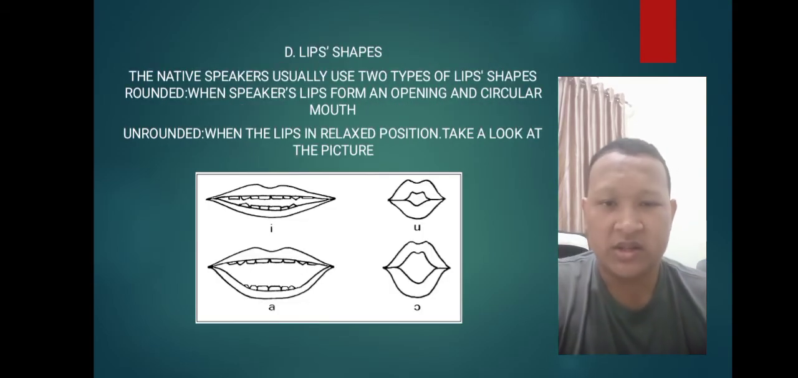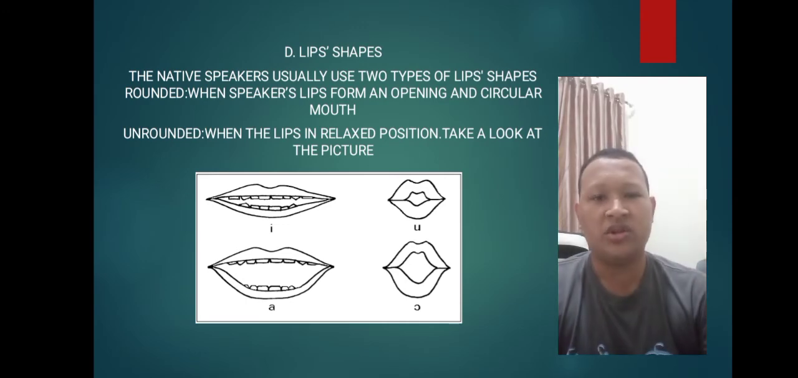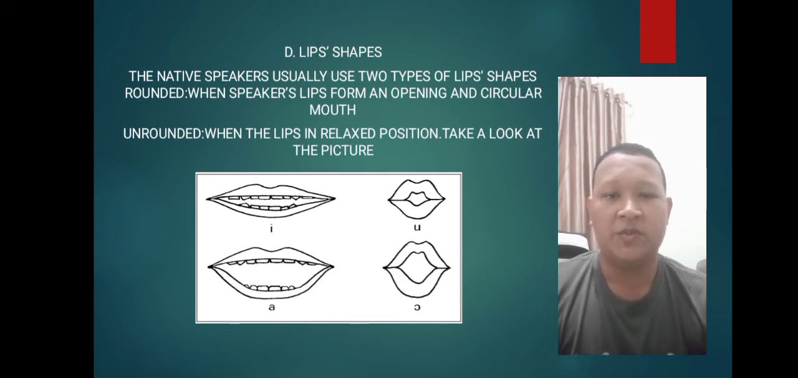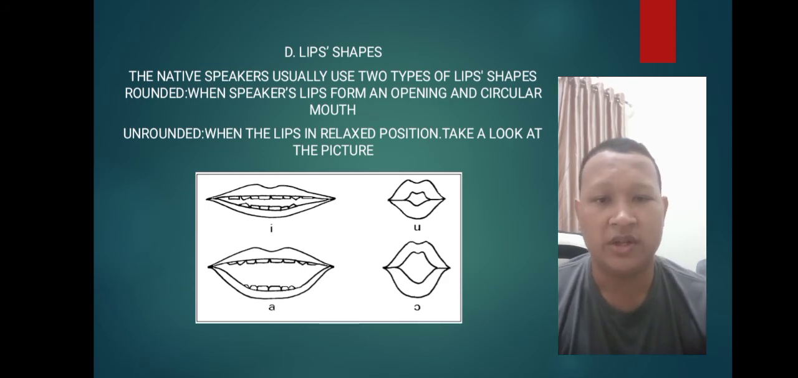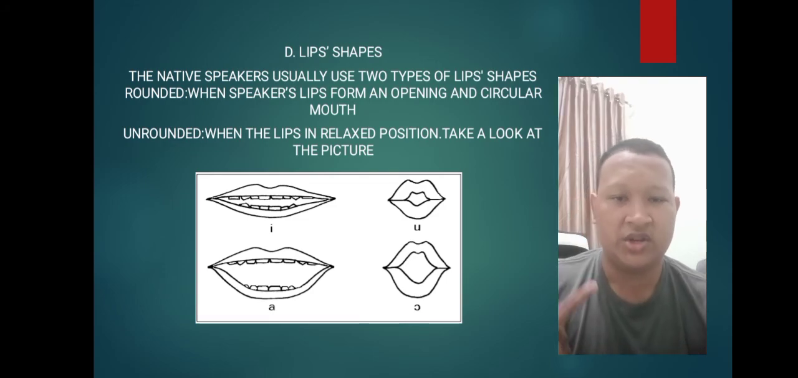The fourth parameter is lip shape. The native speakers usually use 2 types of lip shapes. The first is rounded, when speakers' lips form an opening and circular mouth. The second is unrounded, when the lips are in relaxed position. And take a look at the picture beside me.